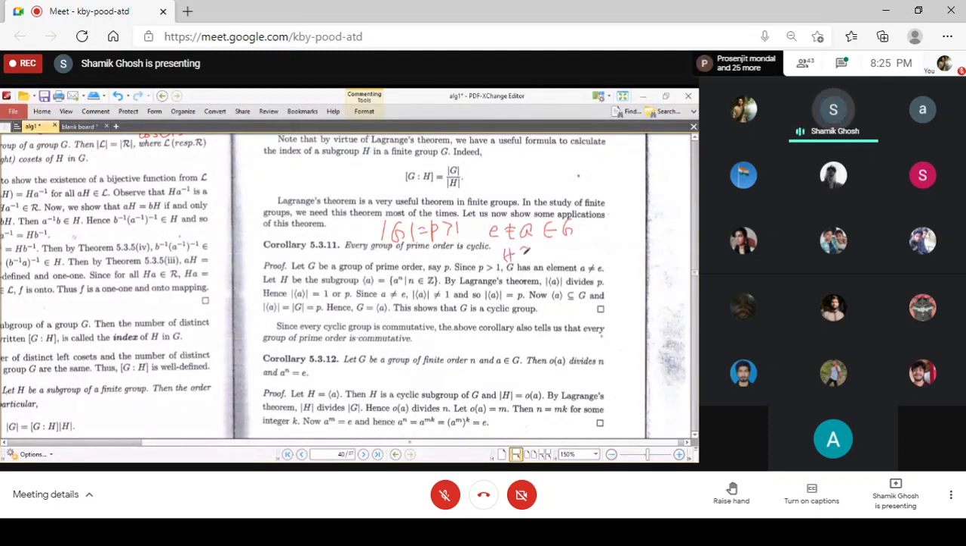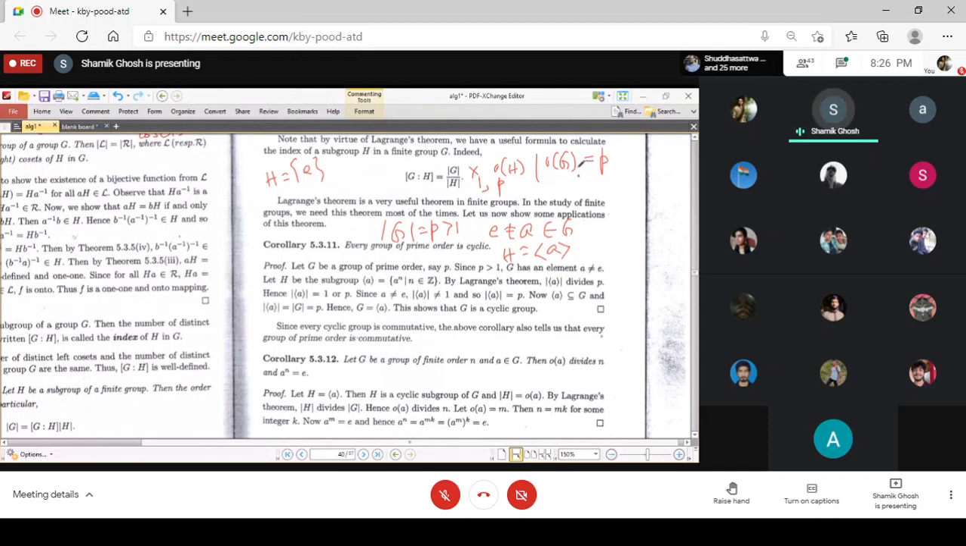So you generate the cyclic subgroup by a, and you see that the order of this subgroup must divide the order of the group. The order of the group is prime, so the order of the subgroup may be 1 or p itself. It cannot be 1, because if it is 1, then H would be only the identity subgroup. But it has a non-identity element, so it must be greater than 1. So it must be equal to p.